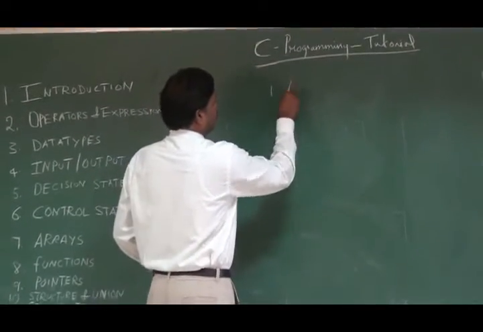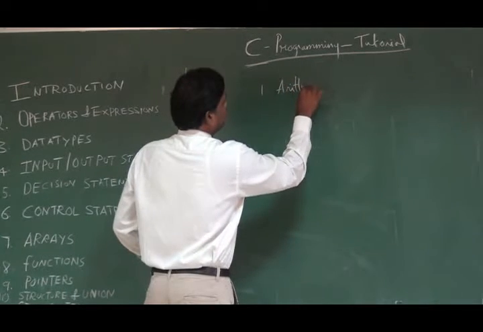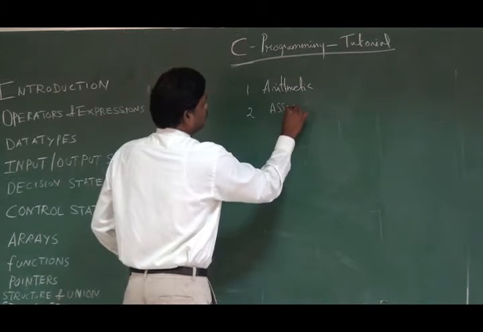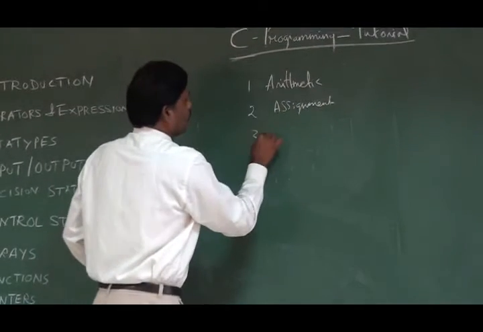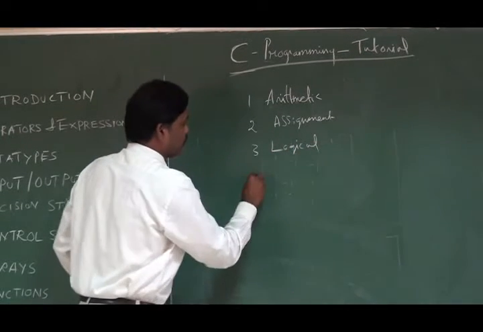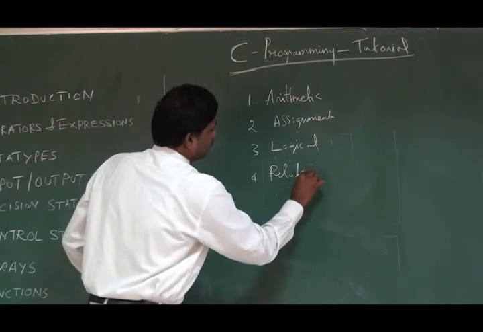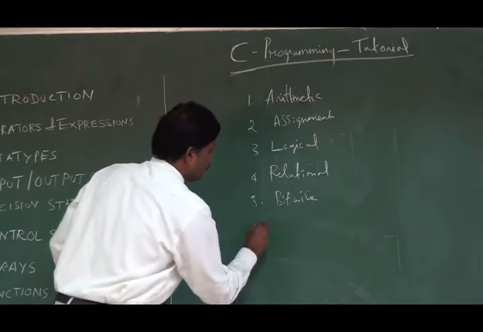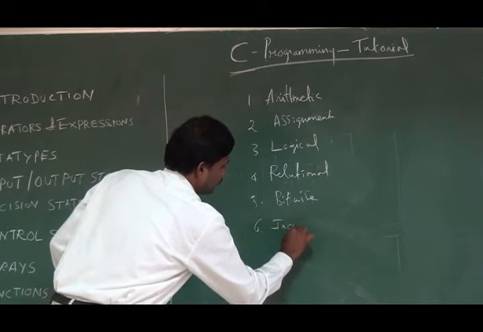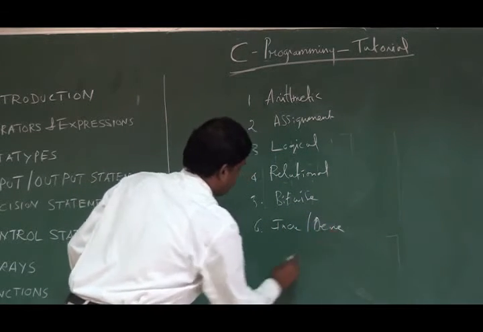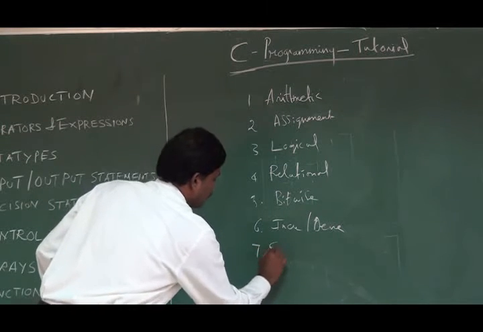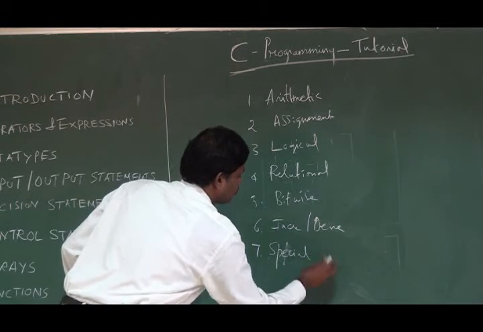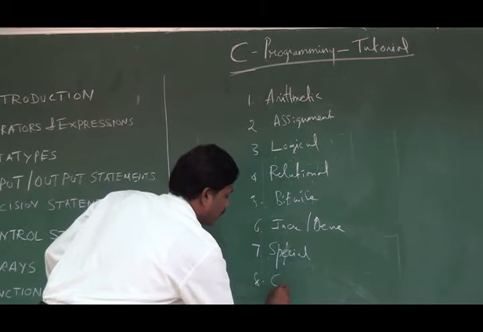The first is the arithmetic operator, then the assignment operator, logical operator, relational operator, bitwise operator, incrementer or decrementer, special operator, and finally, the conditional operator.